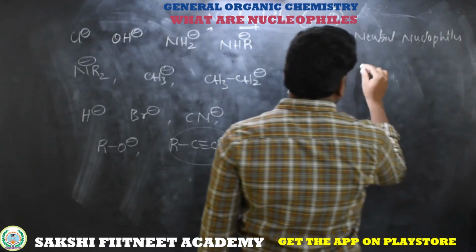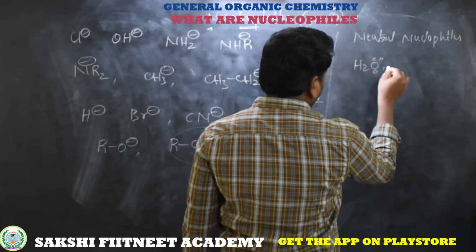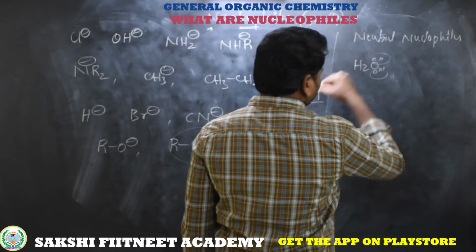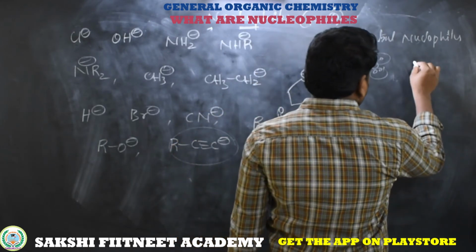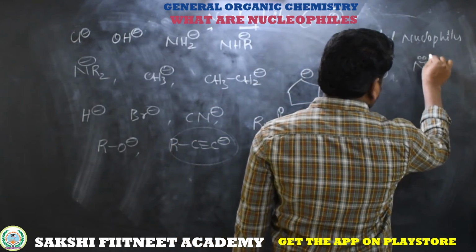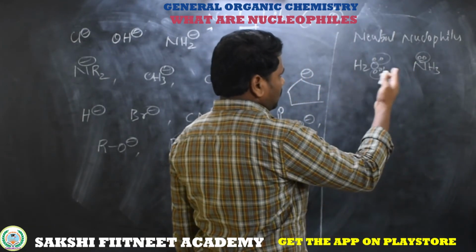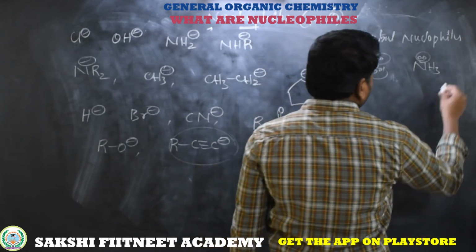If it is H2O, it has 2 lone pairs on this oxygen. Here NH3, nitrogen has a lone pair, which is ready to accept the proton, classified as a nucleophile.